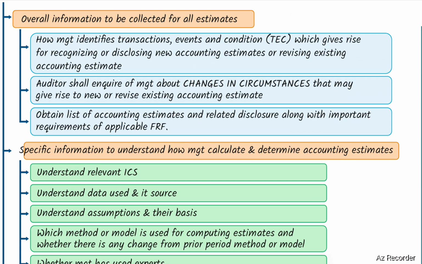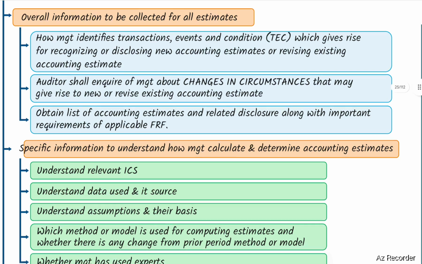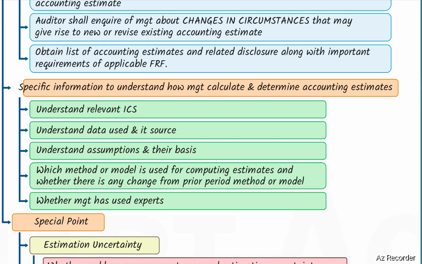What are the overall information to be collected for all estimates? How management identifies transactions, events, and conditions, TEC, which give rise to recognizing or disclosing new accounting estimates or revising existing accounting estimates. The auditor shall inquire of management about changes in circumstances that may give rise to new or revised accounting estimates, and obtain a list of accounting estimates and related disclosures, along with important requirements of the applicable financial reporting framework.